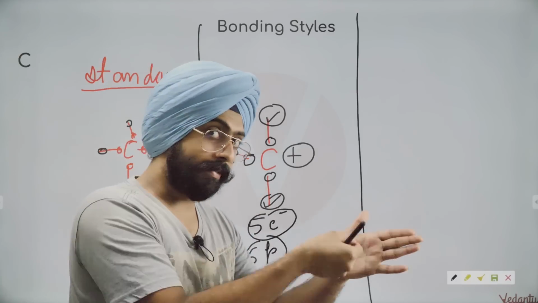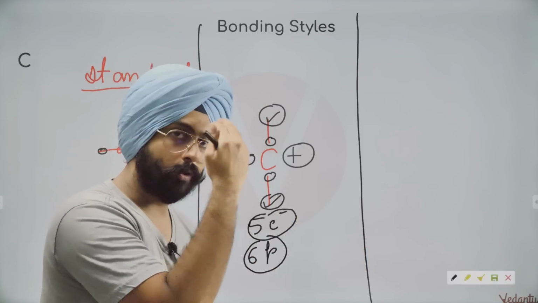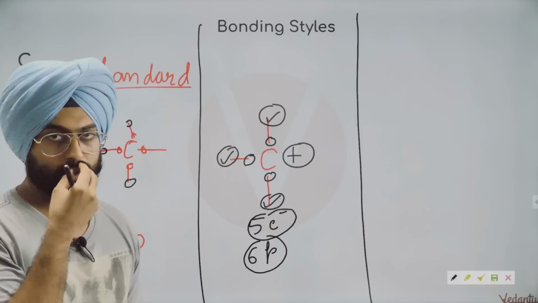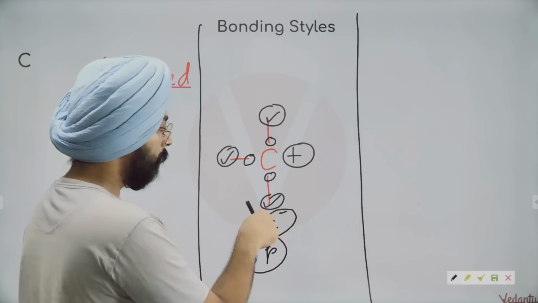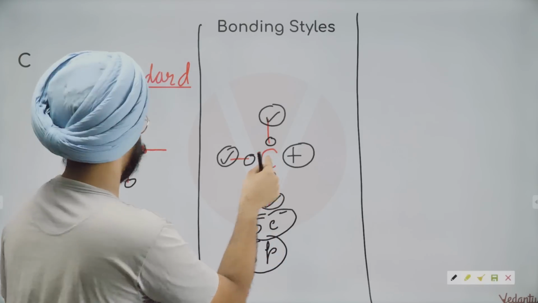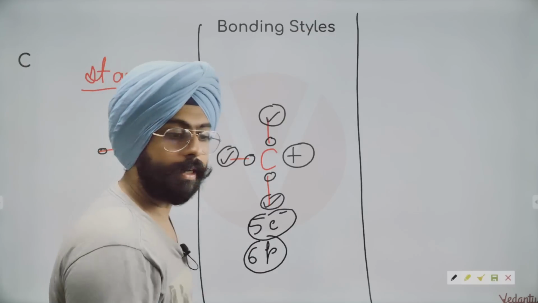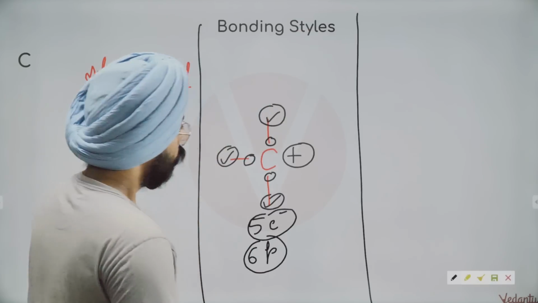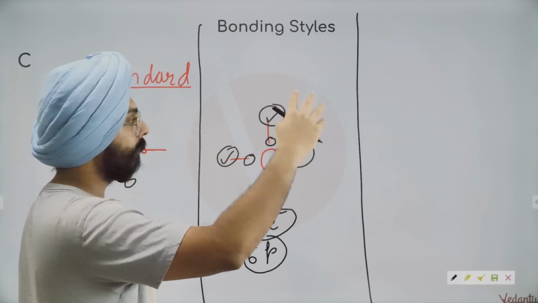Do you understand this carbon will have a positive charge on it? If you didn't understand, rewind and watch this part again. It's very important that you figure this out in your own brain. खुद से थोड़ा जोर लगाने की कोशिश करना. इस कार्बन के पास खुद के 5 इलेक्ट्रॉन हैं क्योंकि हम इसका 1 इलेक्ट्रॉन ले गए. This 1 electron that belonged to carbon, we have taken it away. Fine. So my dear friends, do you realize this will have a positive charge? One of its electrons has been taken away.